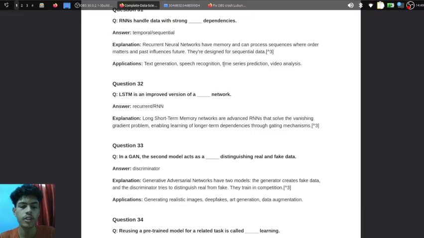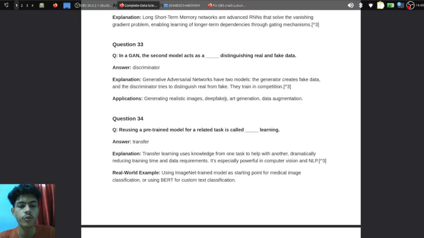Now our question 34: reusing a pre-trained model for a related task is called transfer learning. Transfer learning uses knowledge from one task to help with another, dramatically reducing training time and data requirements. It is especially powerful in computer vision and natural language processing.